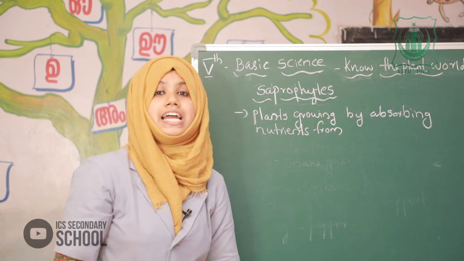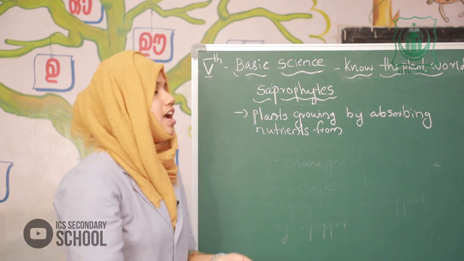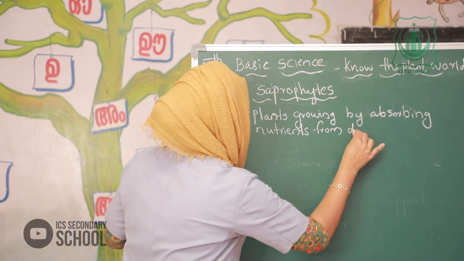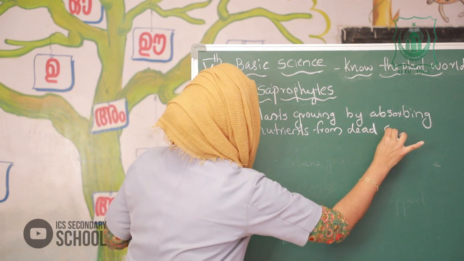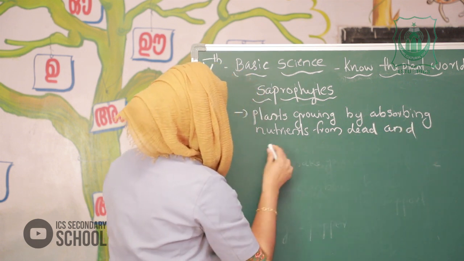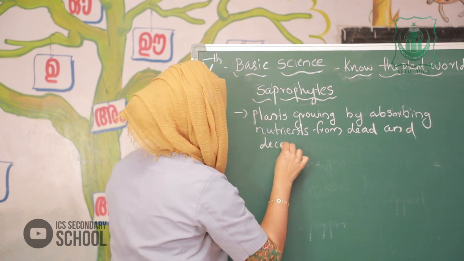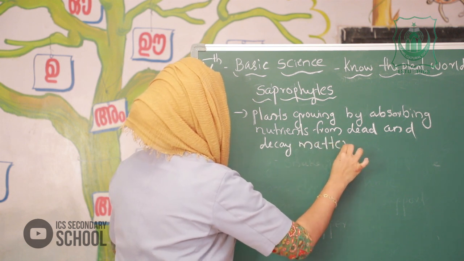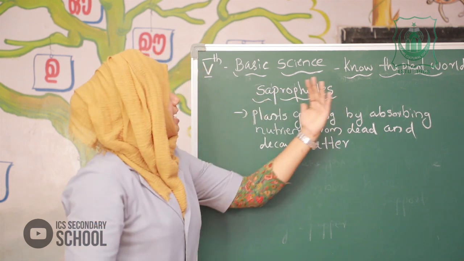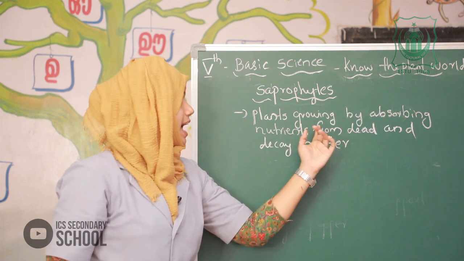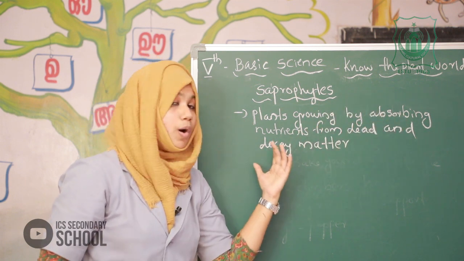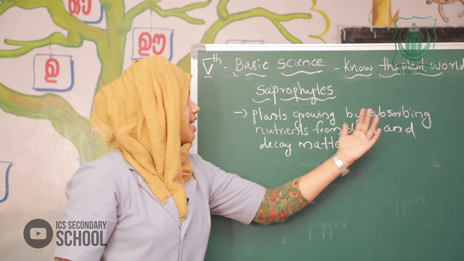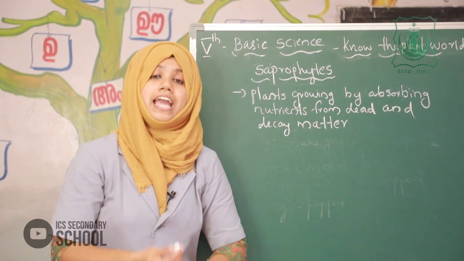Nutrients from dead and decaying matter. So, saprophytes are the plants growing by absorbing nutrients from dead and decaying matter.